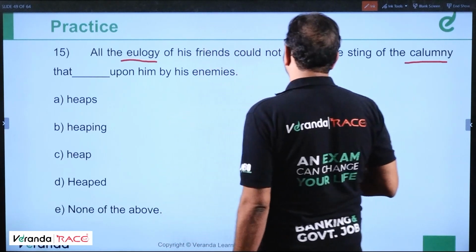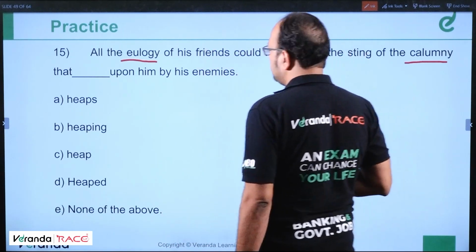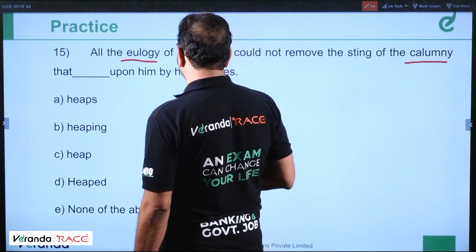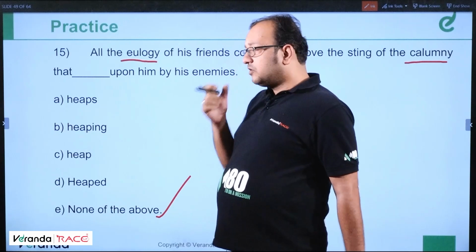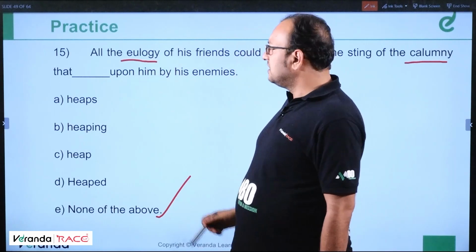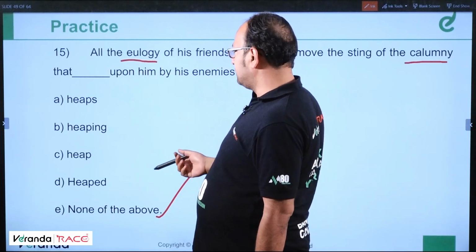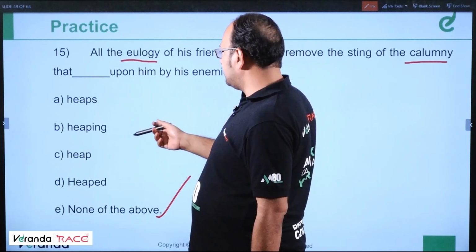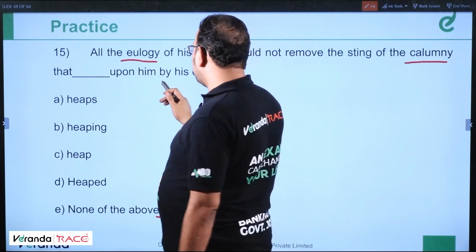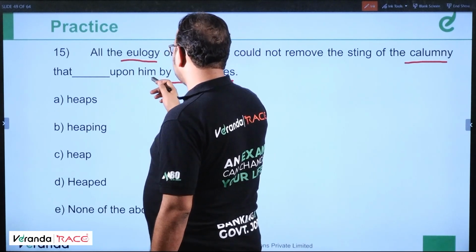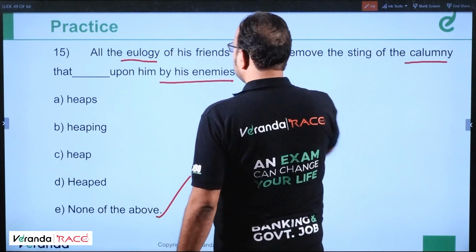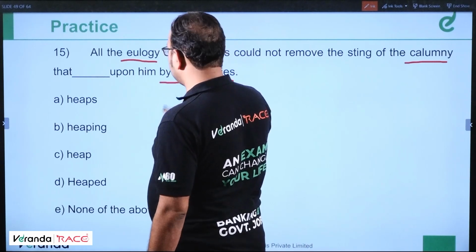All the eulogy of his friends could not remove the sting of the calumny that dash upon him by his enemies. It should be none of the above. I'll tell you why. Because it should be passive voice, right? The calumny that was heaped upon him by his enemies.